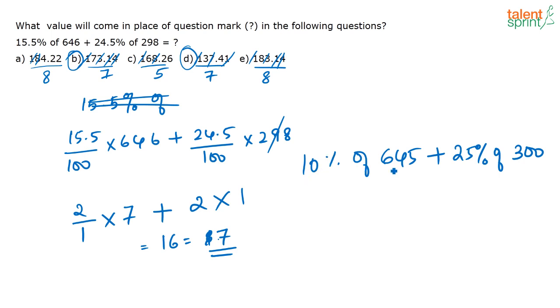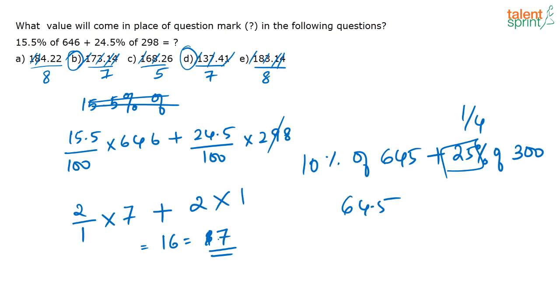So 10% of 645 is 64.5, 25% of 300, what is 25%? It is nothing but 1 by 4, correct. So what is 1 by 4 of 300? 1 by 4 of 300, that's how you do it, 300 by 4. So I can say it is approximately